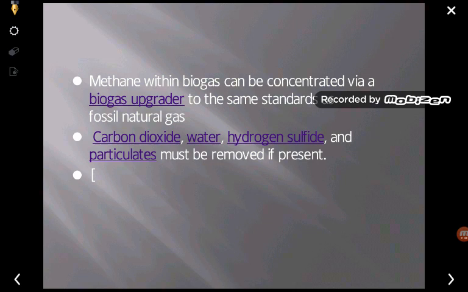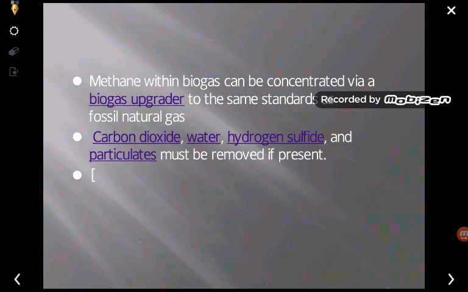Now we know that it consists of a large amount of methane. The methane within this biogas can be concentrated via a biogas upgrader to the same standard as fossil natural gas. Here we can say that in the case of LPG, the concentration of methane is high, or the ratio of methane and propane is normally in a fixed ratio so as to give a certain calories of heat.